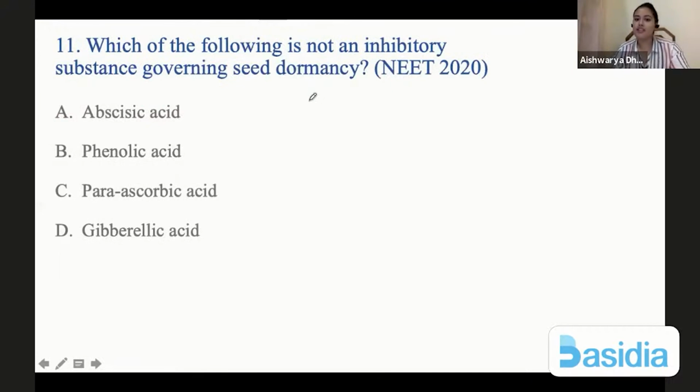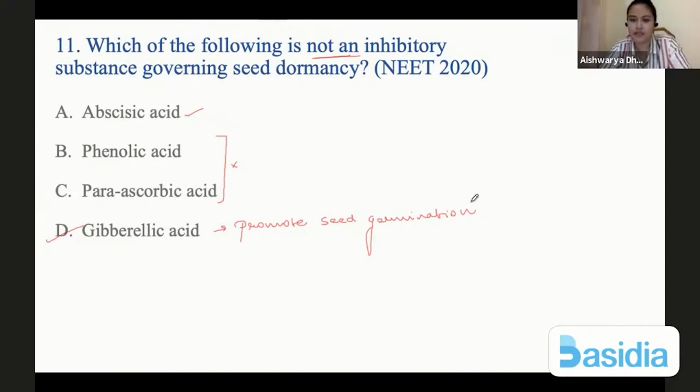Next, which of the following is not an inhibitory substance governing seed dormancy? Not an inhibitory. This is inhibitory. Phenolic acid, gibberellic acid, para-ascorbic acid. These two are not involved in seed dormancy. Which one is not inhibitory? Gibberellic acid, because this will promote seed germination, and not inhibit seed dormancy, or not an inhibitory substance.